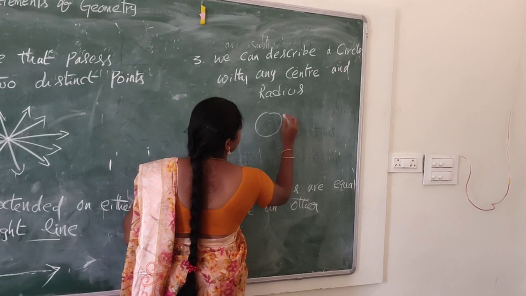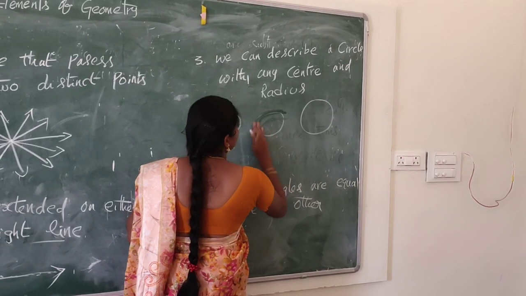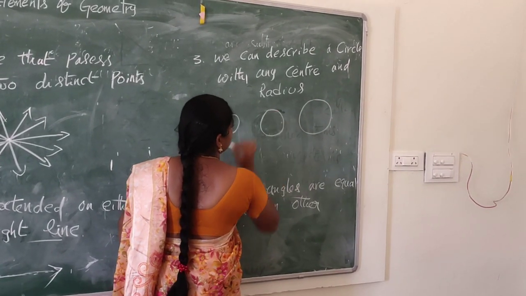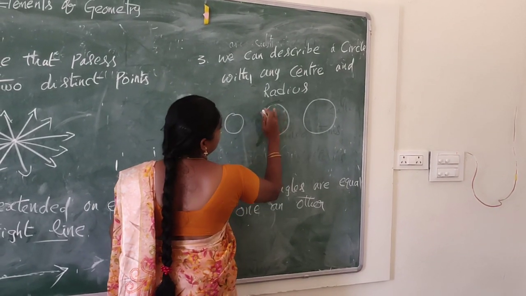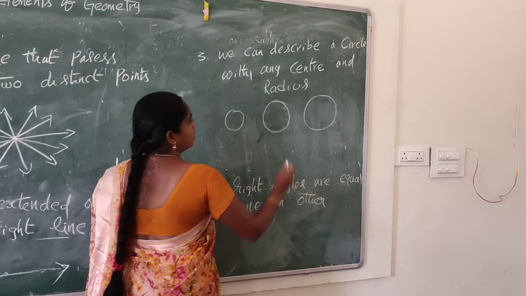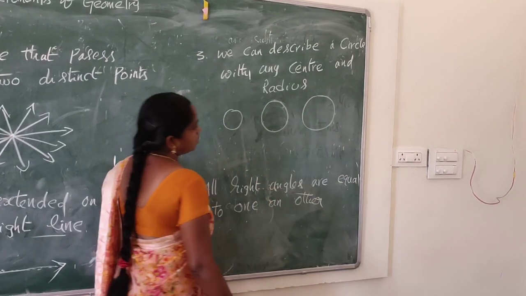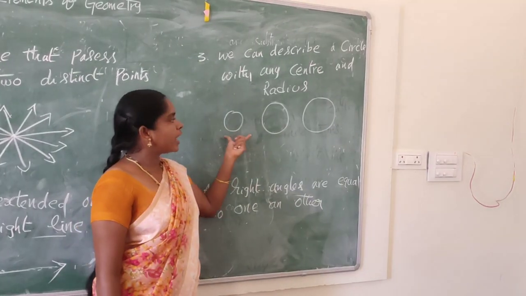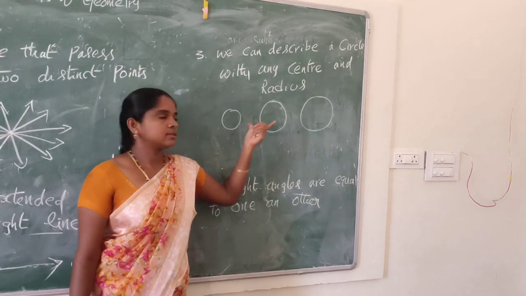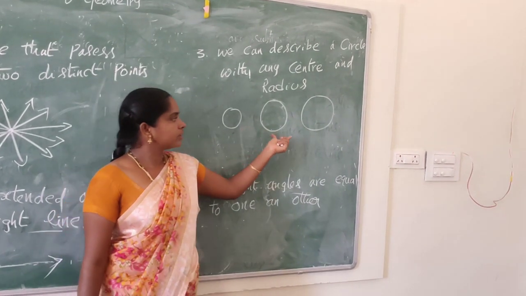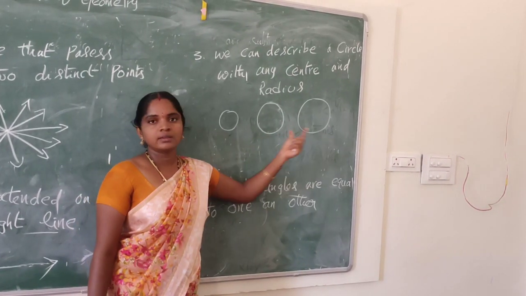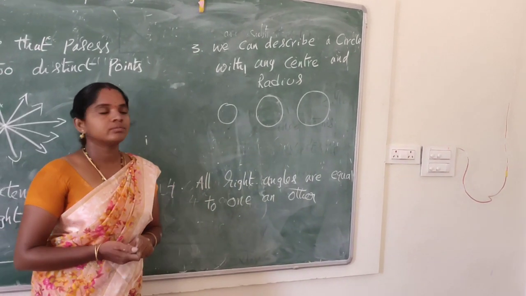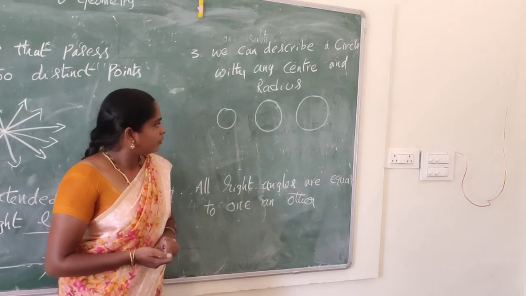Suppose we have three circles. These three circles are similar. Why?